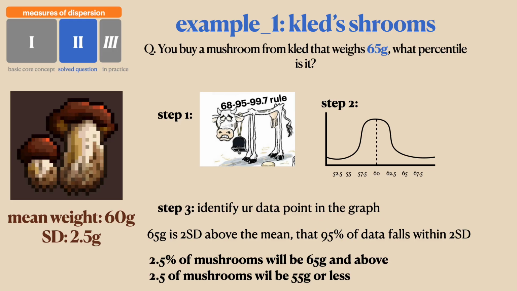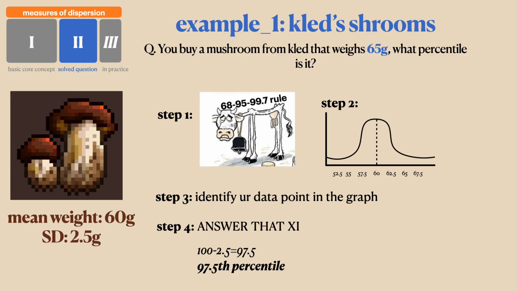And that 5% will be obviously divided into 2, so 2.5% will be greater than 65 grams and 2.5% will be less than 55 grams. So if that makes sense, this is going to be that 5% divided by 2. And then you ask yourself, where are we at in this step? If we know that our mushroom is 65 grams, that means it's on the upper limit. So it's going to be that upper 2.5%.